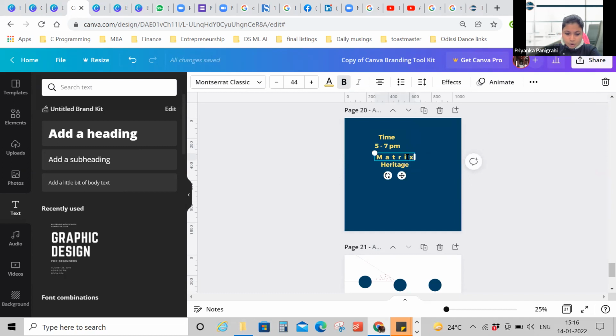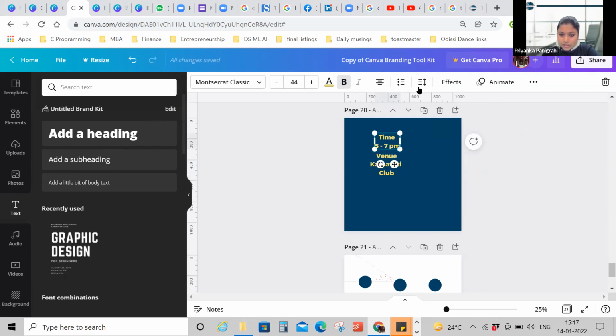And then again, I want to write venue. I want to write Karnavati. Now I've put it here. So they are all equally spaced.